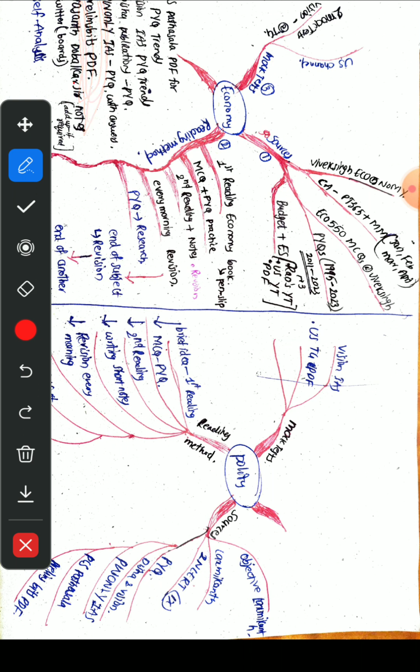And Vasant Dobalkar sir's notes, which I will use only for adding some important points if I missed anything. For a few topics I have bookmarked points on Twitter, and I will use these bookmarks for some important points that I have saved. Finally I will be self-analyzing where I am standing and how I need to read. These are the sources, and these are the sources for PYQs.